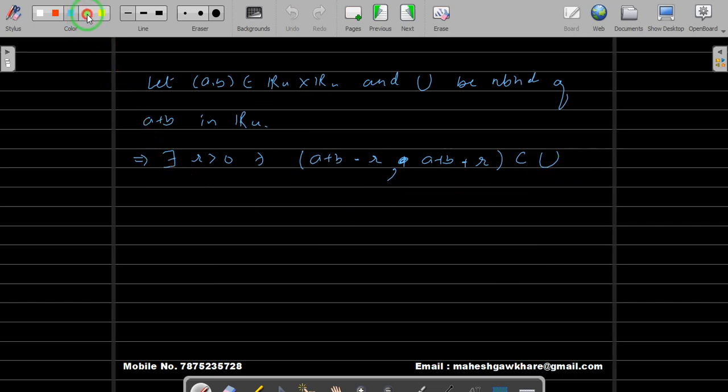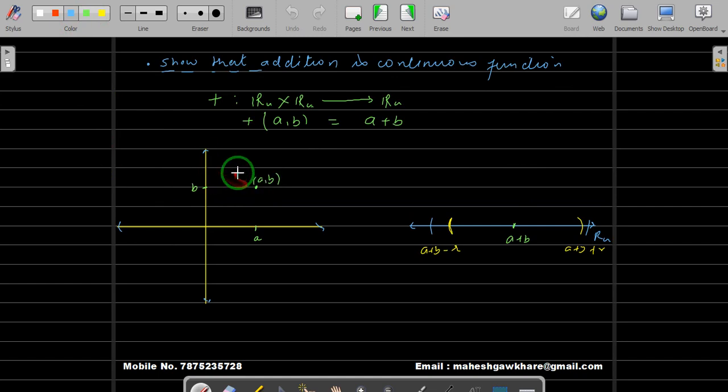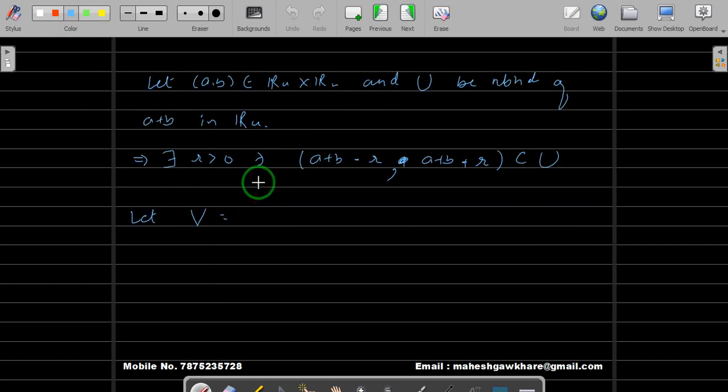Okay, now let us take V to be a set over here. Okay, so let us take V to be the open interval (A minus R by 2, A plus R by 2) cross with (B minus R by 2, B plus R by 2). Let us take V to be this.